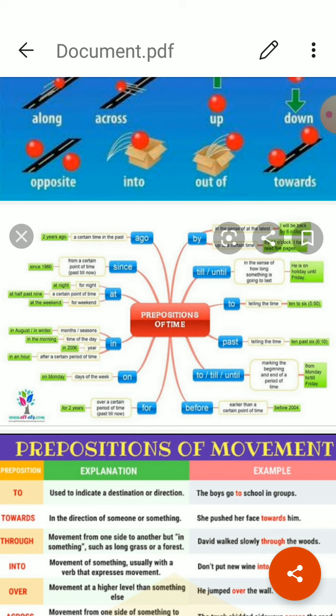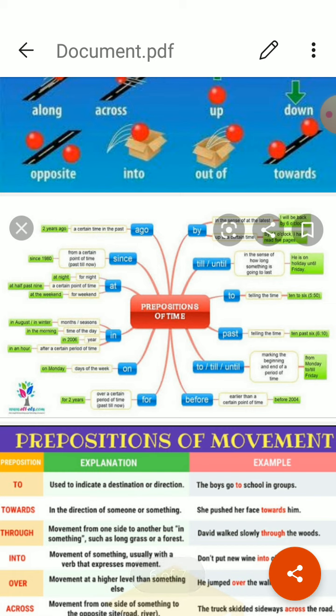During. It is used to express the whole period of any action. How much total time it took, to show that whole period, during. I was playing cricket during 12 to 1 p.m. Between. Is used to express any time from starting time to ending time. Means my lecture will take place between 12 p.m. and 1 p.m. Starting time is 12 p.m. and ending time is 1 p.m. Okay, these all were the prepositions of time.